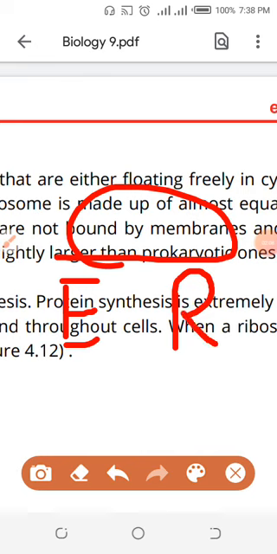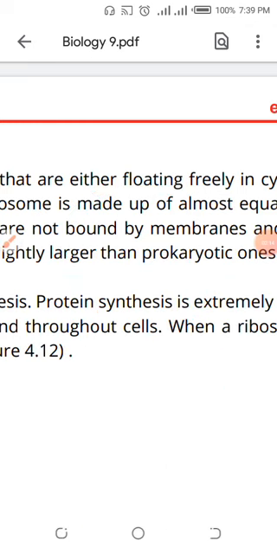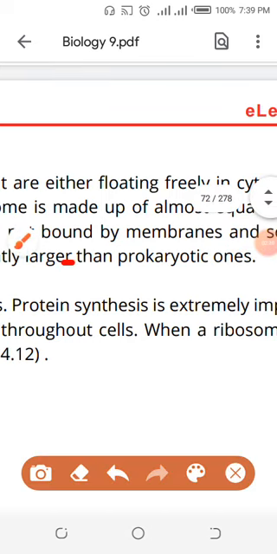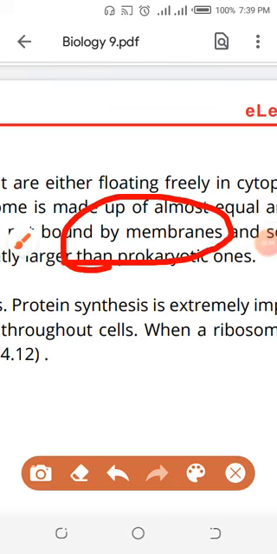In prokaryotes there is no membranous organelle. In eukaryotes, membranous organelles are present. So ribosomes are not bound by a membrane, meaning they do not consist of a membrane. Who does not consist of a membrane? The ribosomes do not consist of a membrane. They do not have the membrane. They are non-membranous organelles.